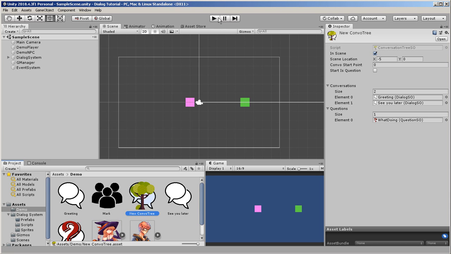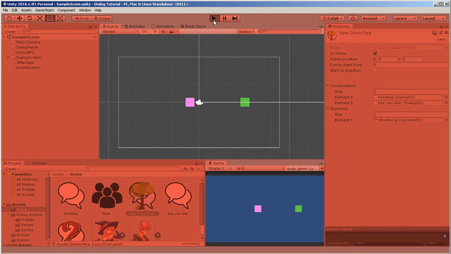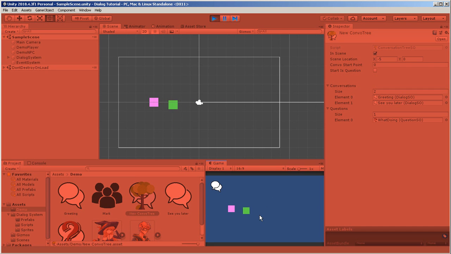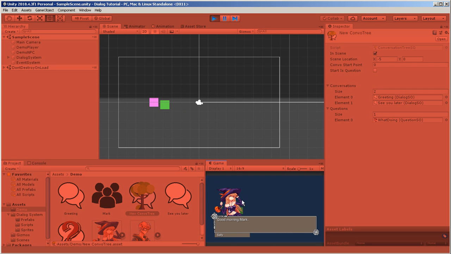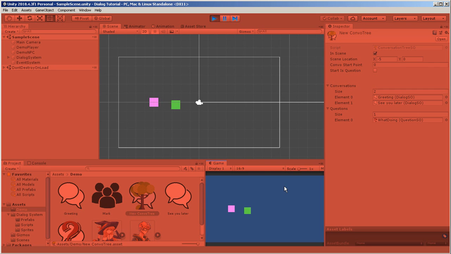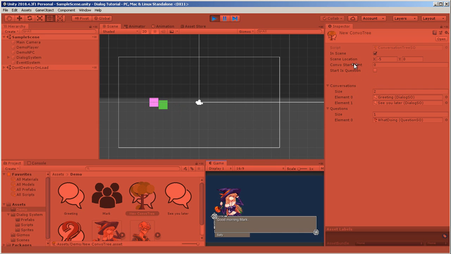First I want to do a save, and let's play it. I'm going to keep it small down here. We saw that the NPC popped over to -5, because that's where we wanted it. So I'm going to move my character around. There's my player. And the second I get inside range, that pops up. Everything's working good so far. If I click on it, it's brought this up. Now, we can see that our conversation tree is still at starting point 0, so if I click here, this exits. So I can come back into the conversation, and we still start at 0.